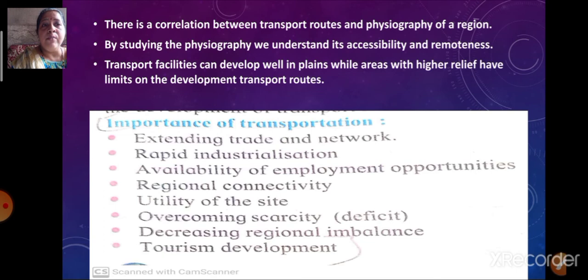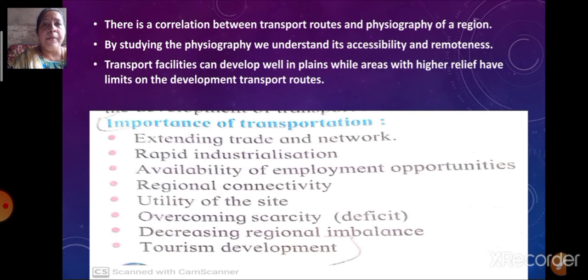More and more employment opportunities can be seen because of transportation. Then regions are connected to each other. Many regions get connected to each other because of the national highways that pass from one region to the other. So transportation connects regions also.